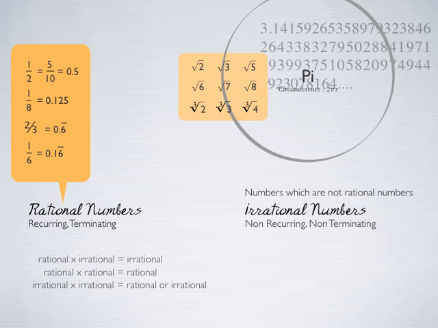Now if you multiply a rational number with an irrational number, you always get an irrational number. If you multiply a rational number with a rational number, you always get a rational number. But if you multiply an irrational number with an irrational number, right, you can get a rational number or an irrational number. Let's take an example. If you multiply root 2 with root 2, you will get 2. Root 2 and root 2 both are irrational numbers, but the resulting number that you have got, which is 2, is a rational number. Right? If you multiply root 2 by root 3, both of which are irrational numbers, you get root 6, which again is an irrational number.